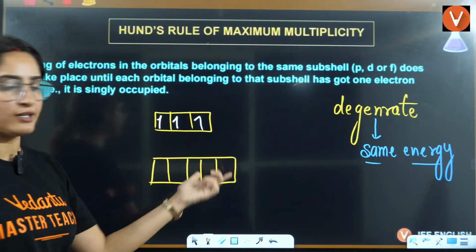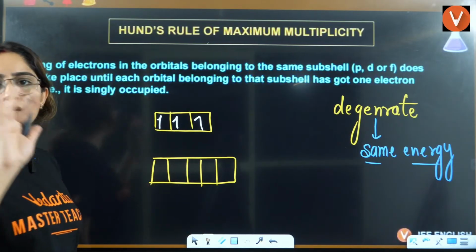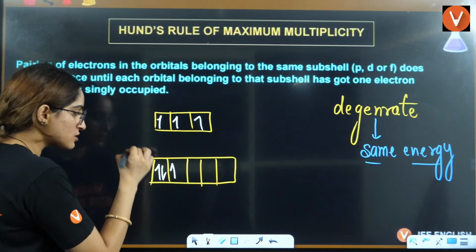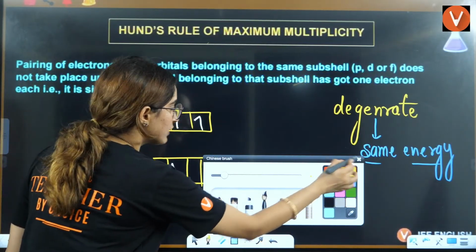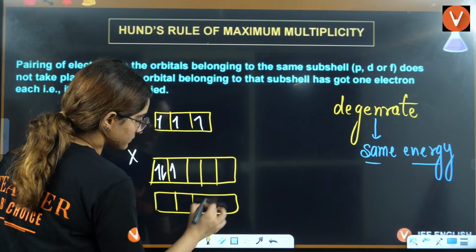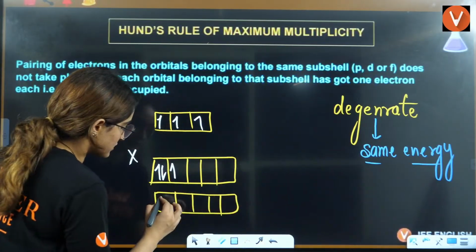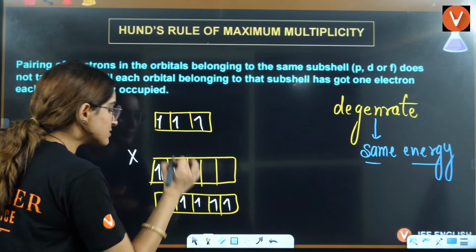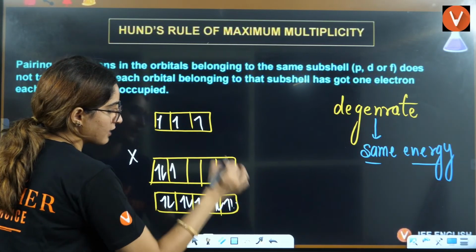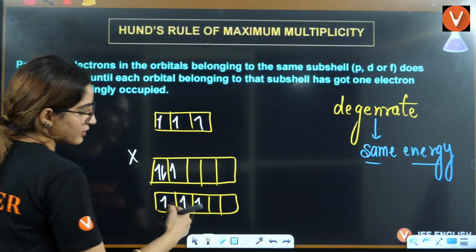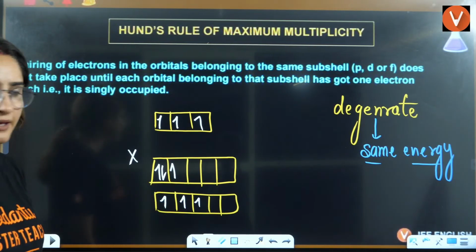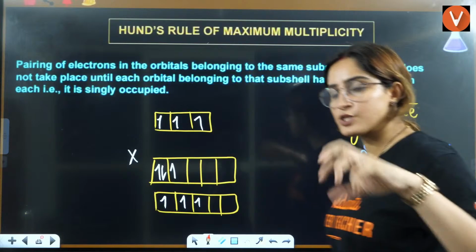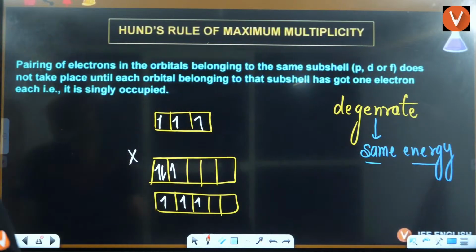So singly filled. If you want to fill 3 electrons here, filling it 1, 2, 3 in the same box is the wrong way. It will be filled like this: 1, 2, 3, then 4th, then 5th, 6th, 7th, 8th, 9th, and 10th. So if you want to fill 3 electrons, it will be filled like this, right? First you have to fill all the orbitals with same energy, right?